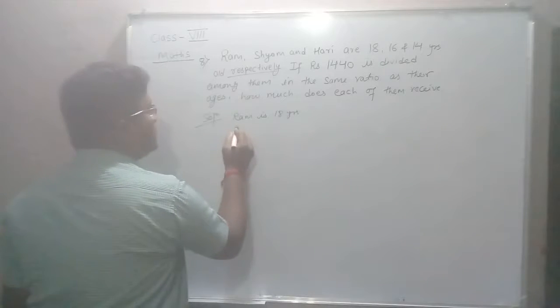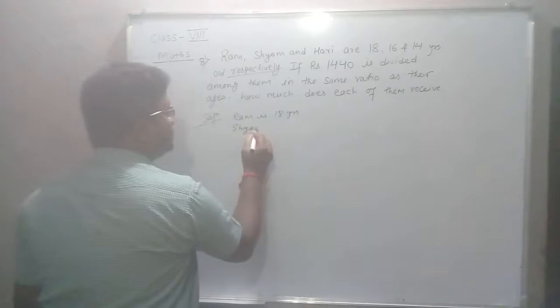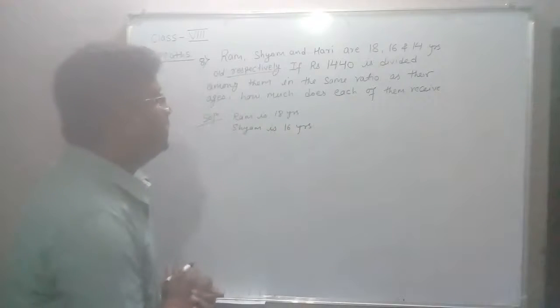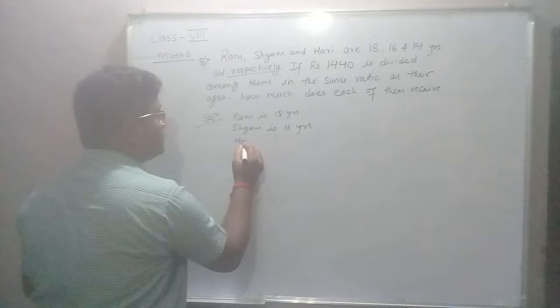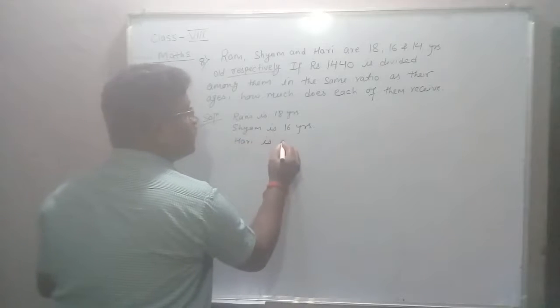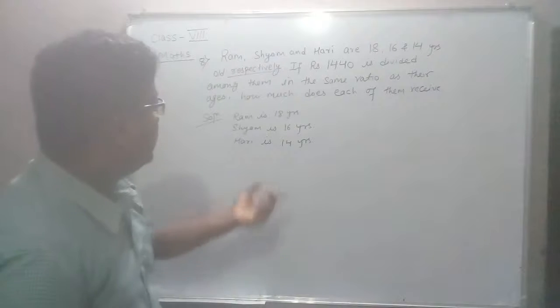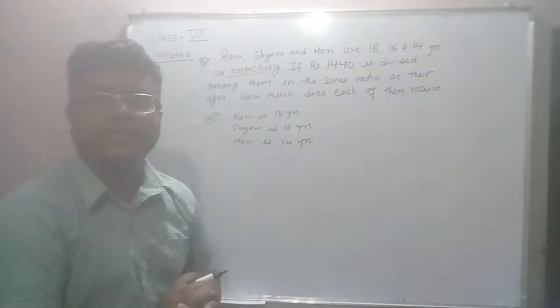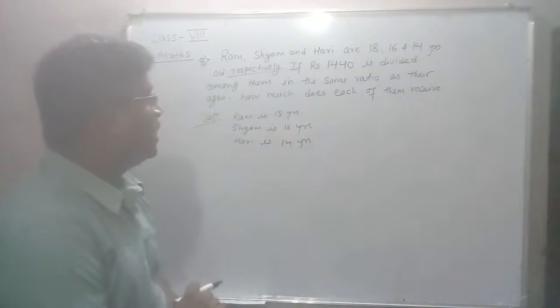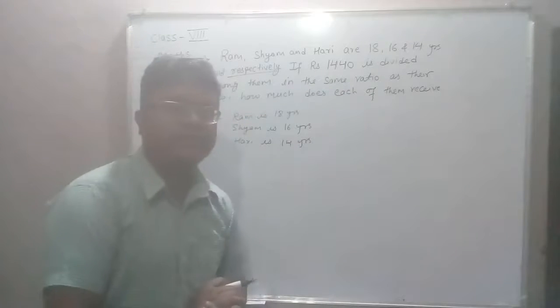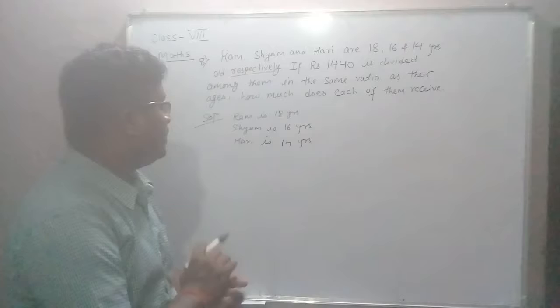Similarly Sam is 16 years and Hari is 14 years. Their ages are given, and we have to divide 1440 among these three.